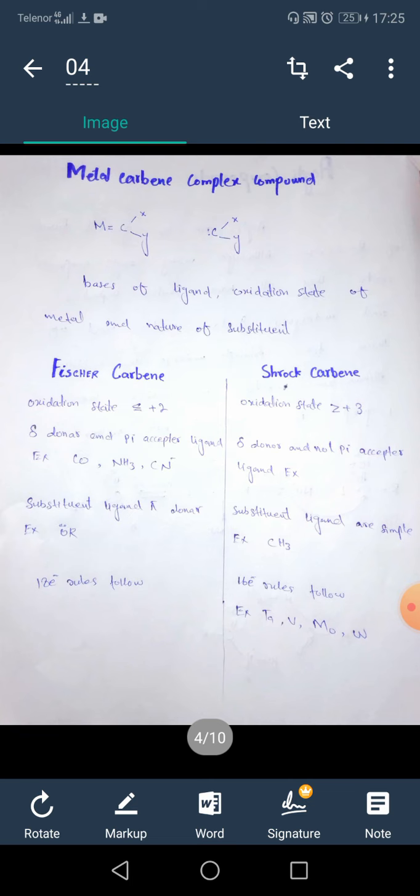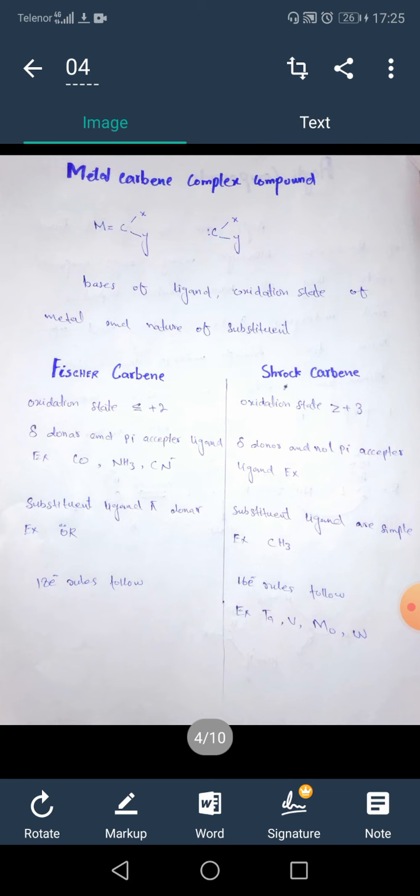Now, the metal carbene complex. The metal carbene complex, or another name, the alkylidene complex compound. Metal carbene complexes are classified based on the ligand, the oxidation state of the metal and the nature of the substituents, like X and Y, on the carbon. There are two types: Fischer carbene and Schrock carbene.